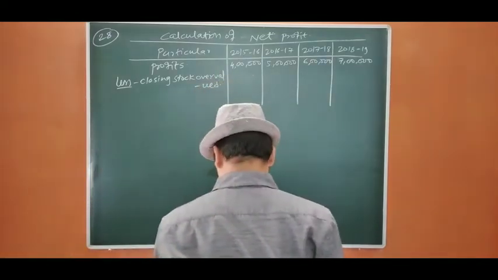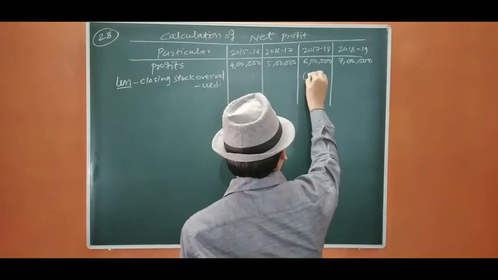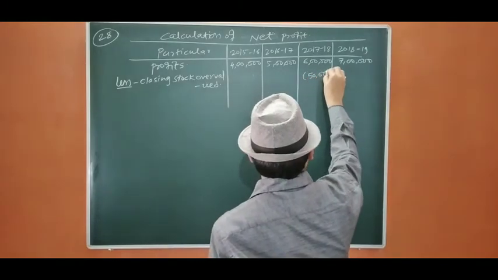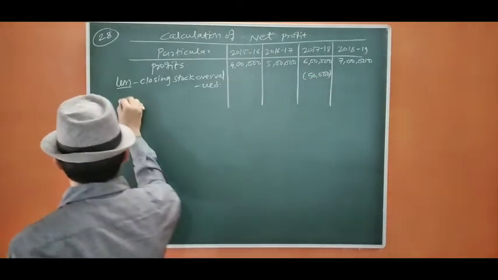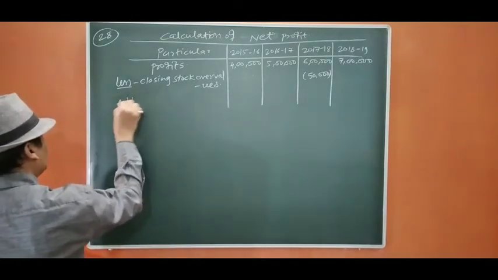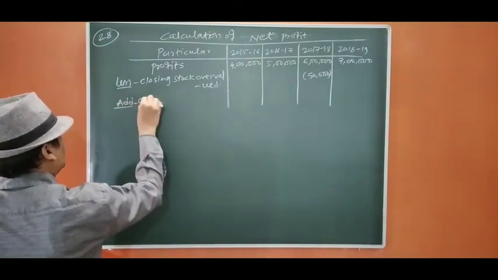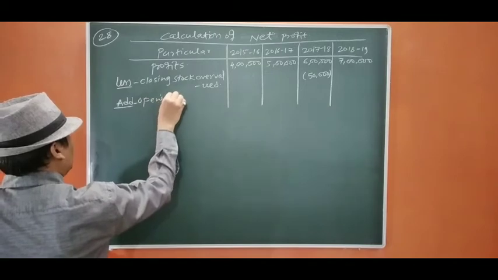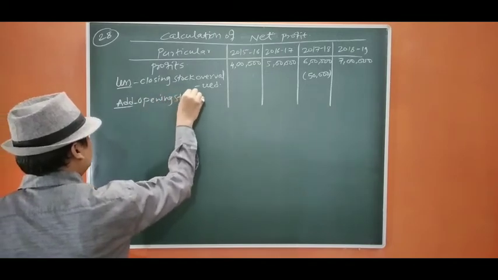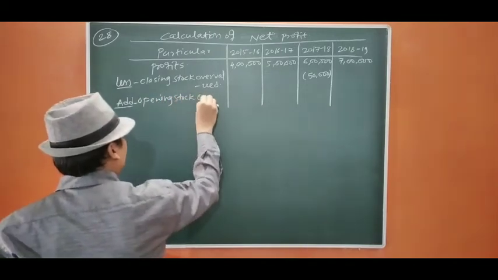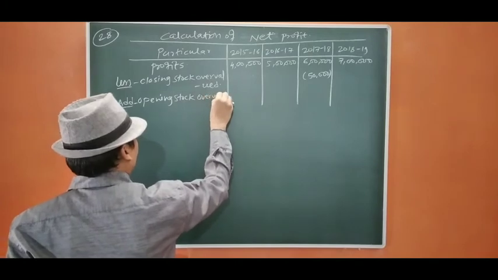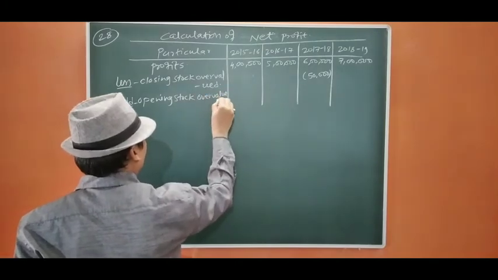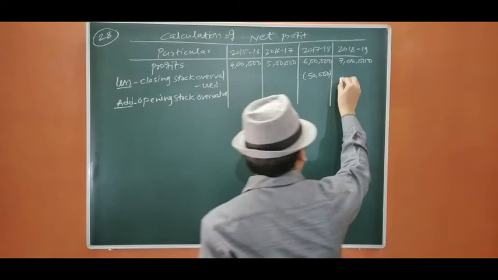The amount is 50,000. In the next year, it becomes opening stock, and when opening stock is overvalued, our profit decreases. To make it equal, we are going to add 50,000.